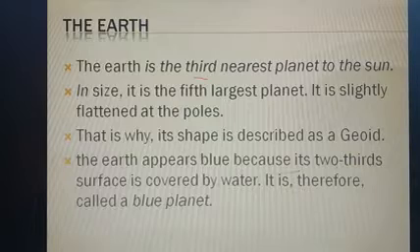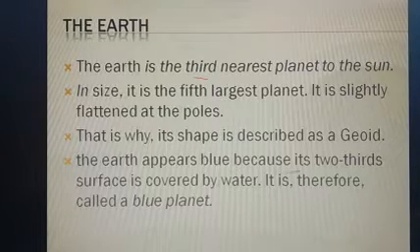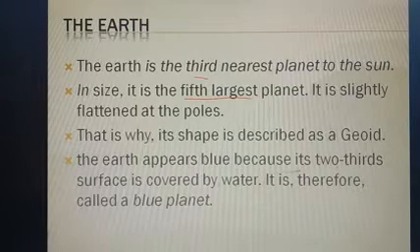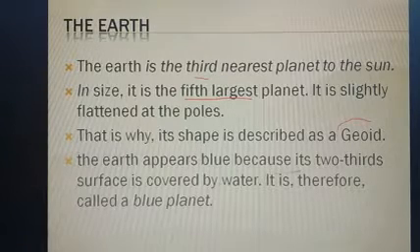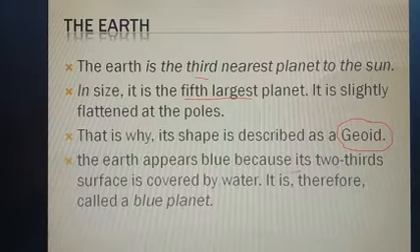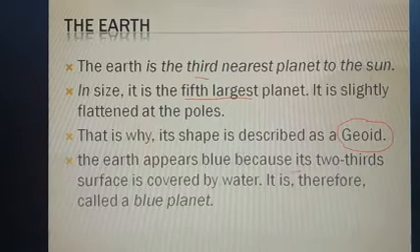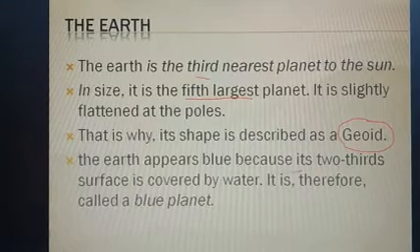let me explain. The second point is saying that in size it is the fifth largest planet. Then the second part of the statement is saying that it is slightly flattened at the poles, and that is why its shape is described as the geoid. Geoid is the shape of the earth. This word which I'm circling is geoid. It is the shape of the earth.